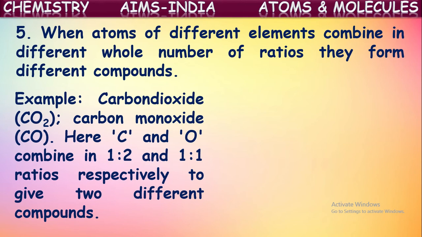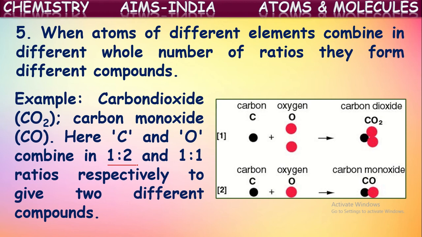In the formation of carbon dioxide, carbon and oxygen combined in the 1 is to 2 ratio. That means one carbon atom combined with two oxygen atoms. In the formation of carbon monoxide, they combined in 1 is to 1 ratio. That means one atom of carbon combined with one atom of oxygen. So in this way, carbon dioxide and carbon monoxide are formed by the same elements. Here, carbon and oxygen combined in 1 is to 2 and 1 is to 1 ratios respectively to give these two different compounds.